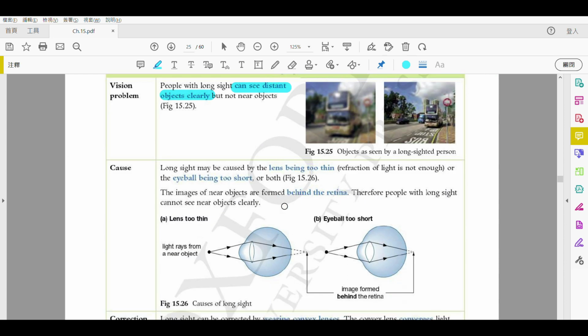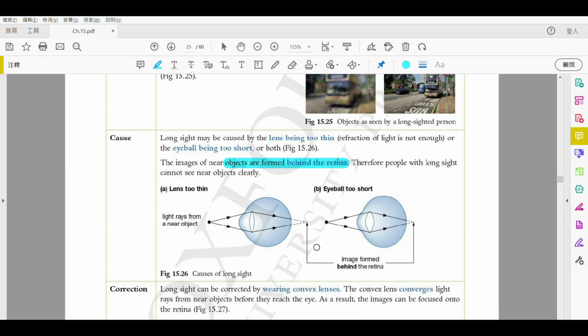So when we talk about long sight, first of all, that means you can see distant objects clearly. Or the other definition is that the images are formed behind the retina. Alright, so there are two reasons. One of them is not enough refraction. That means your lens is too thin, or your eyeball is too short. So the image is formed behind the retina.